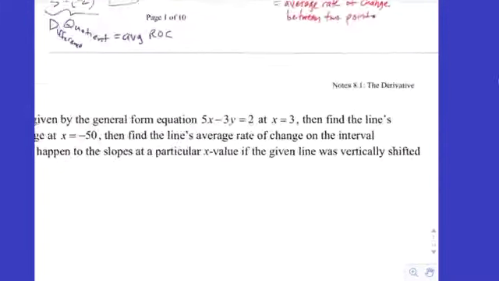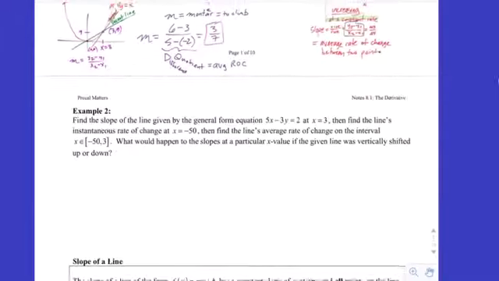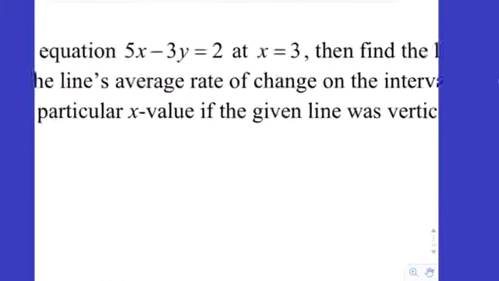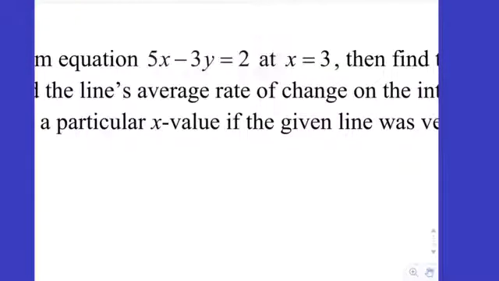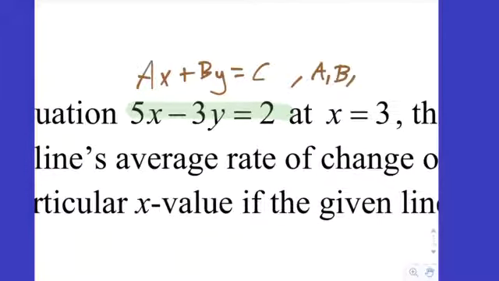Find the slope of the line given by the general form equation 5x minus 3y equals 2 at x equals 3. All right, so it says first find the slope of the line. So this is called general form. General form for a line is of the form ax plus by equals c, where a, b, and c are elements of the integers, right? Which means we don't have fractions.